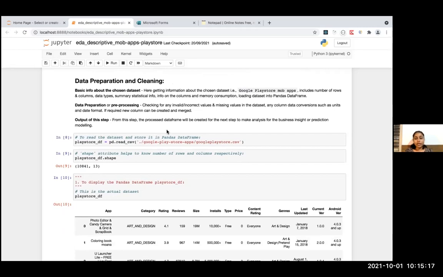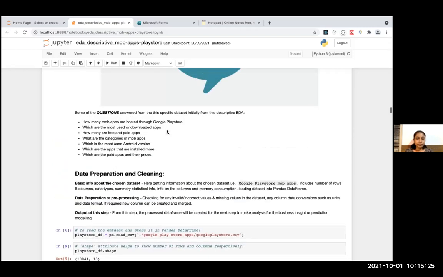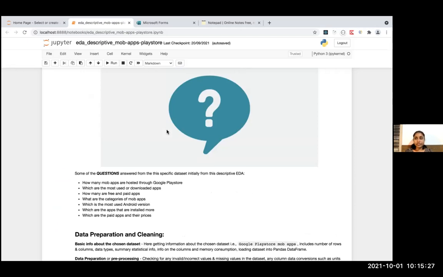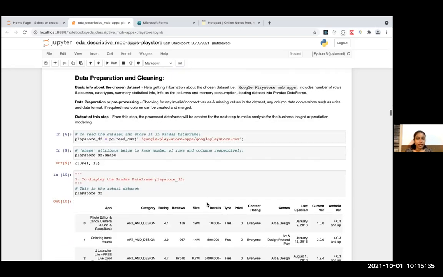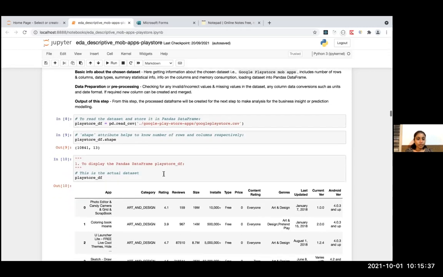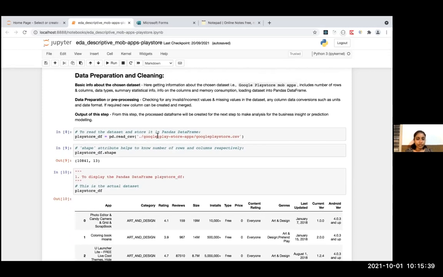Now we have got the dataset, and we have installed and imported all the prerequisite libraries we need. And we have the set of questions that we need to analyze from the dataset and answer them for the next phase of the application or project. And now we are going to read the dataset downloaded from Kaggle.